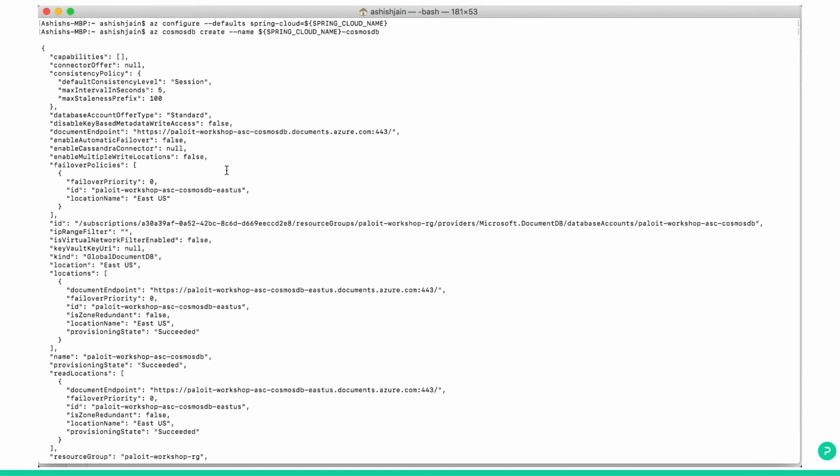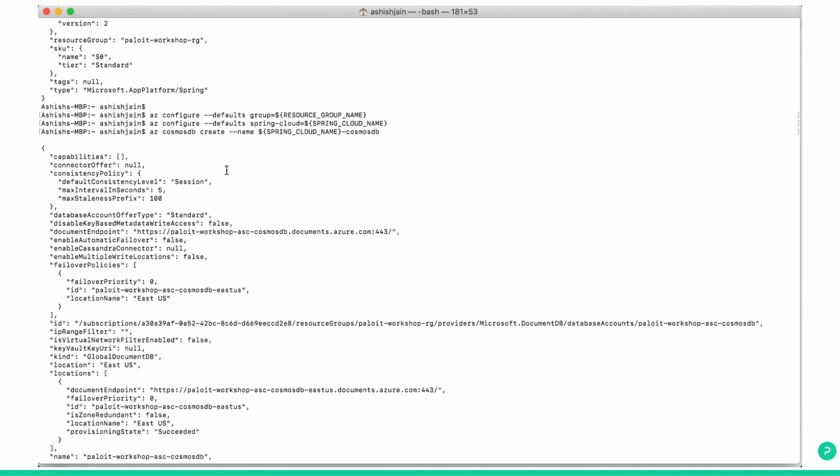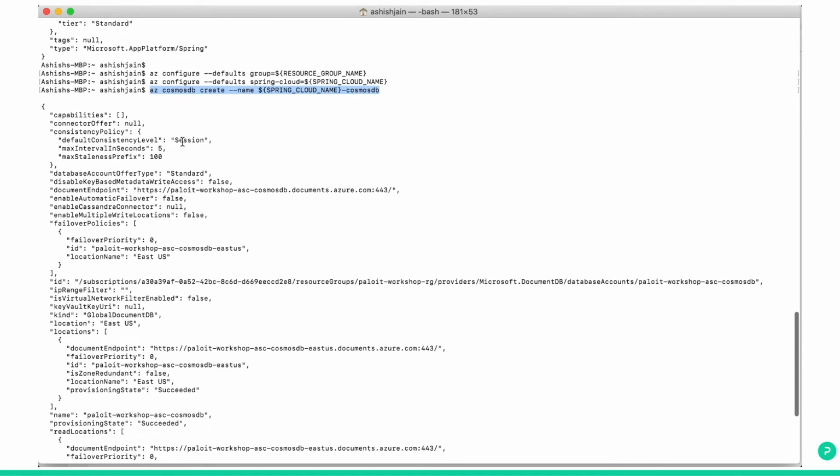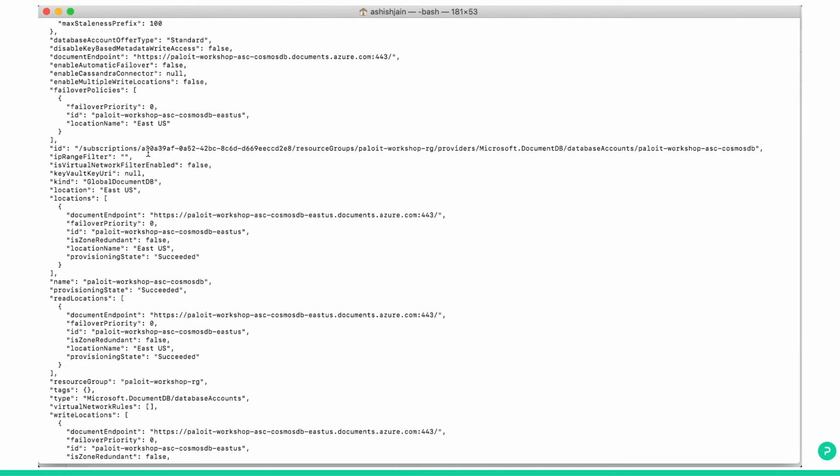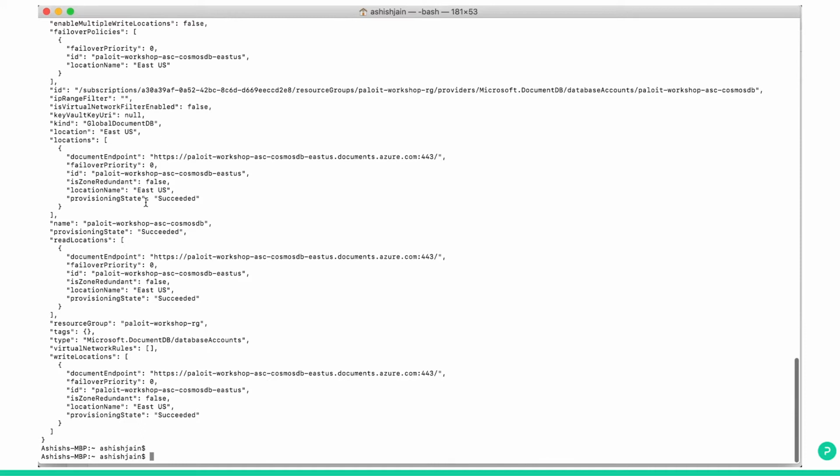So the command executed to create database server, that's a Cosmos DB, under the resource group and the Spring Cloud. This was the command we executed, and this is the output. So it looks successful and the database is created and you can see the endpoints and all.